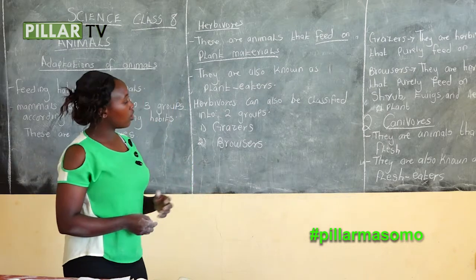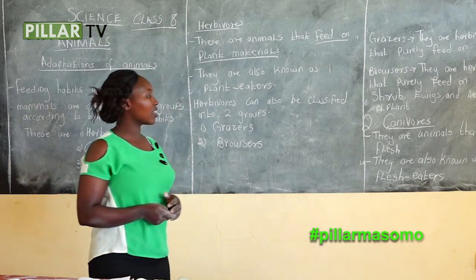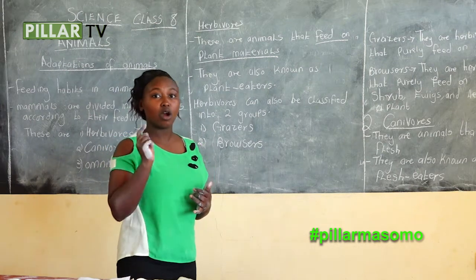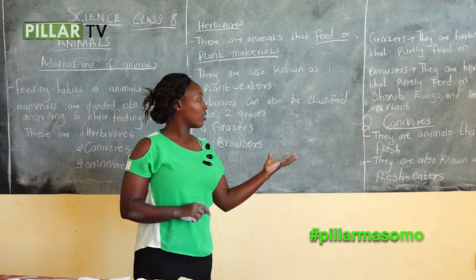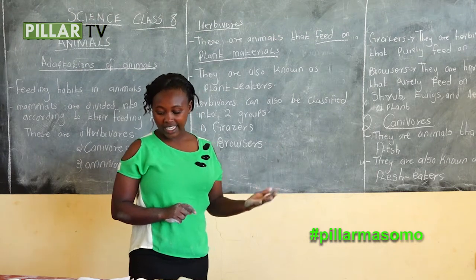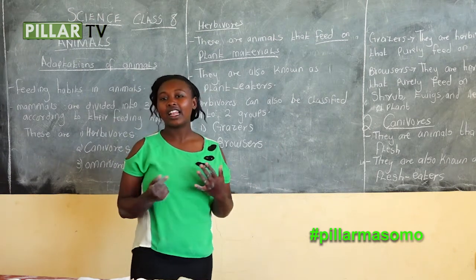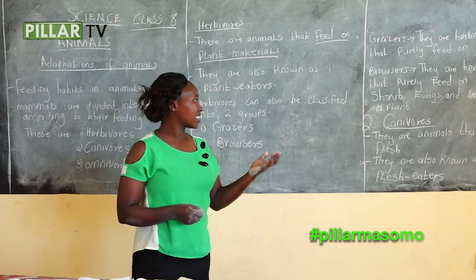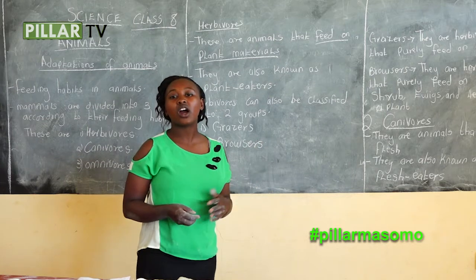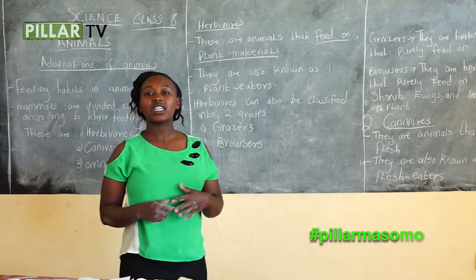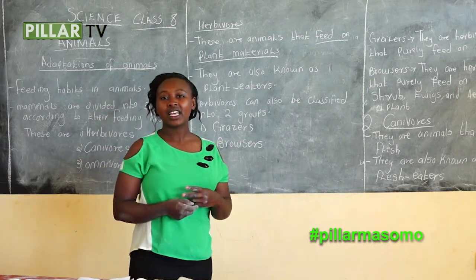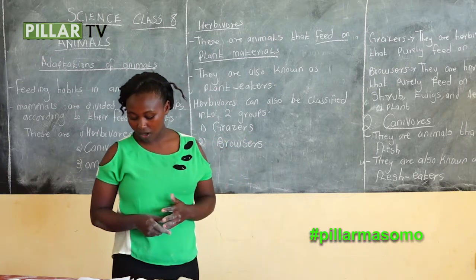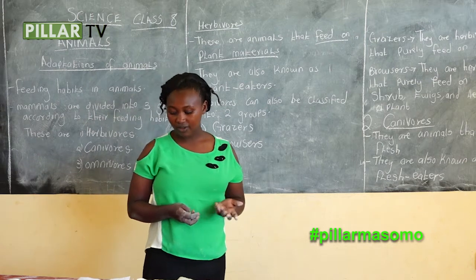Examples of carnivorous: we have cat, the cat in your home, it feeds on flesh. We have crocodile, lion, jackal, hyena, and tiger. Those are examples of carnivorous. They feed on flesh.